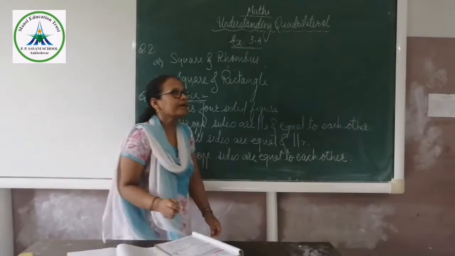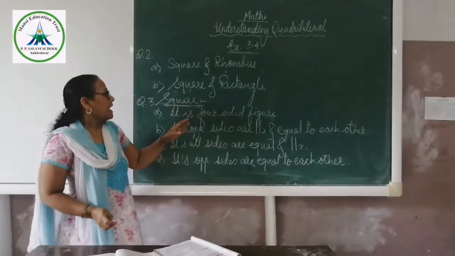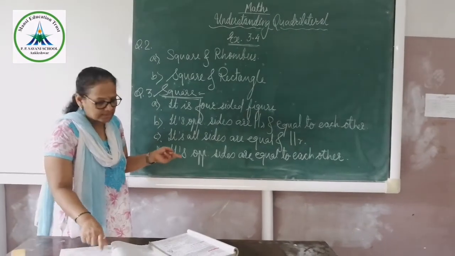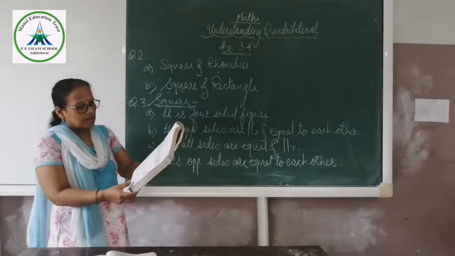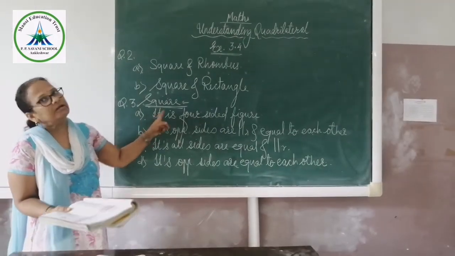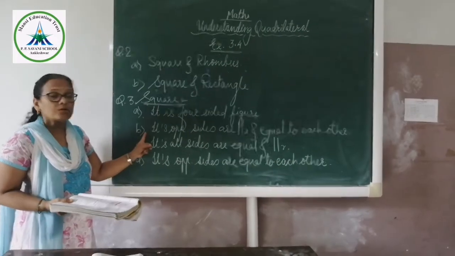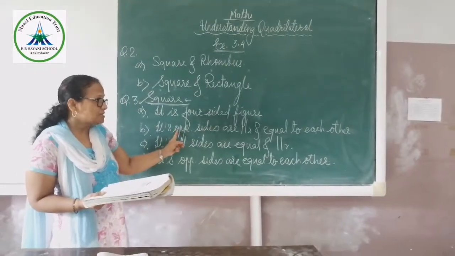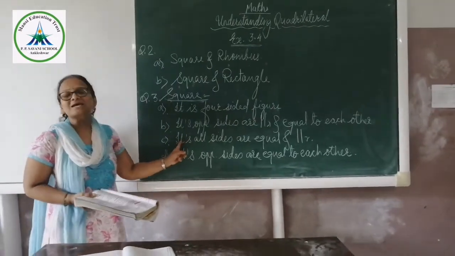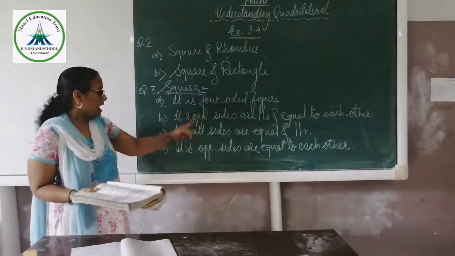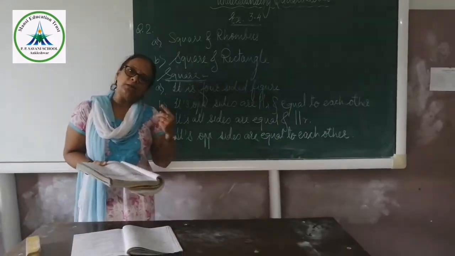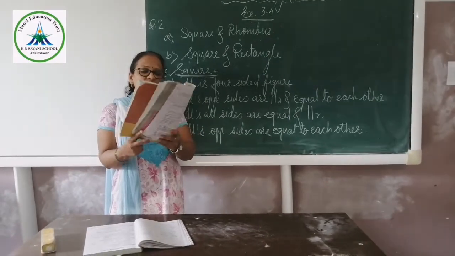Here we have explained the square as a rhombus, then as a quadrilateral, as a rectangle and as a parallelogram. Why is it a quadrilateral? Because it is a four-sided figure. Why is it a parallelogram? Because its opposite sides are equal and parallel to each other. Why is it a rhombus? Because all sides are equal and parallel to each other. And why is it a rectangle? Because its opposite sides are equal and parallel to each other. Okay, now we will start with the fourth.